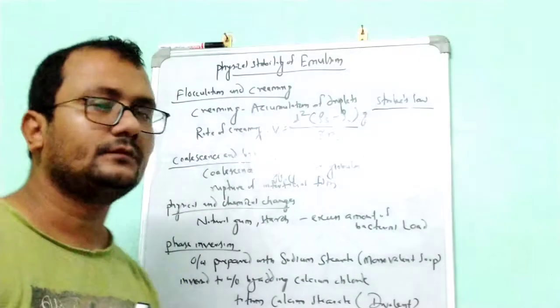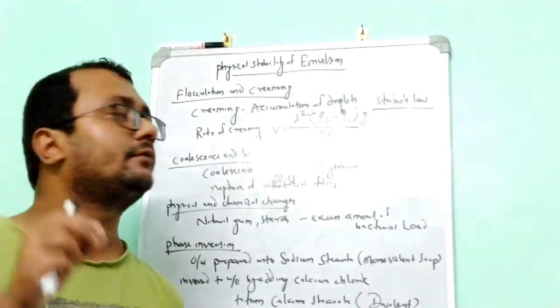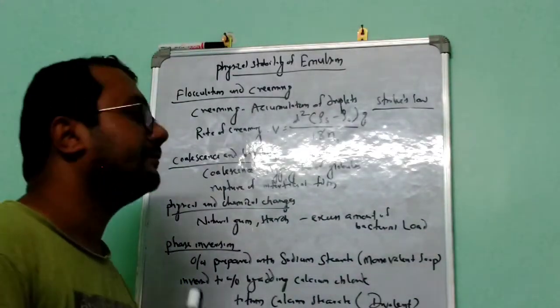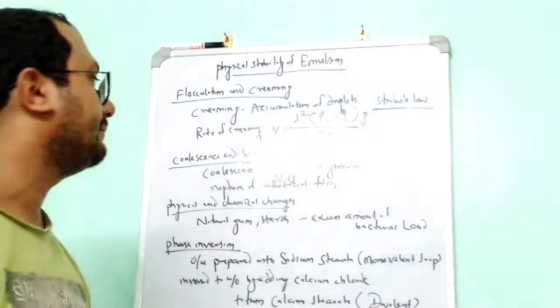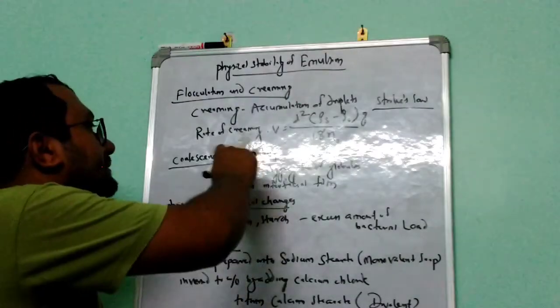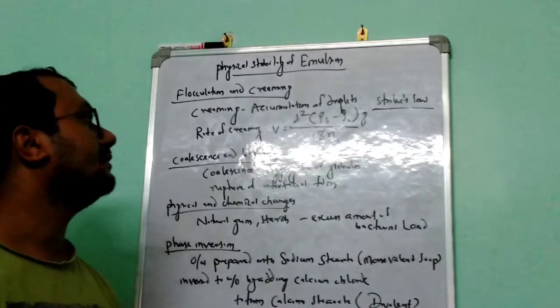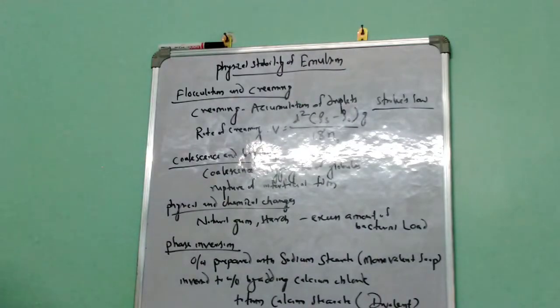To understand the creaming process, we use Stokes law, from which we can calculate the rate of creaming. The equation is terminal velocity v equals d square into (rho s minus rho 0) into g, divided by 18 eta 0.